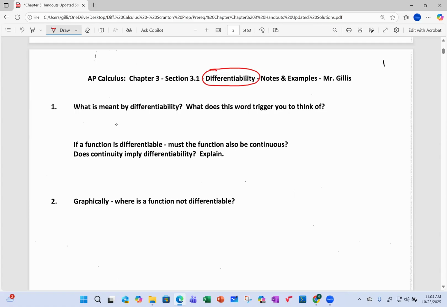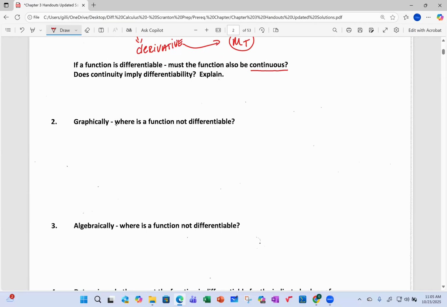So differentiability implies us to think about the derivative, which is the slope of the tangent. If a function is differentiable, must the function be continuous? Does continuity imply differentiability? All right, so let's revisit that question.